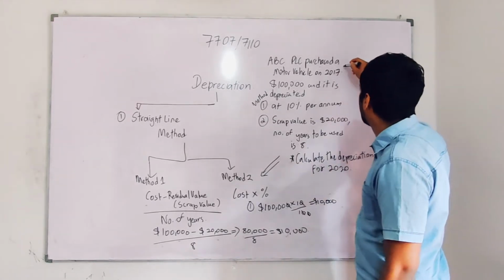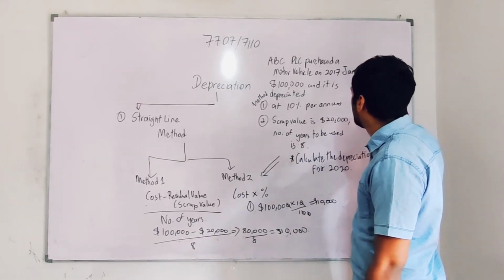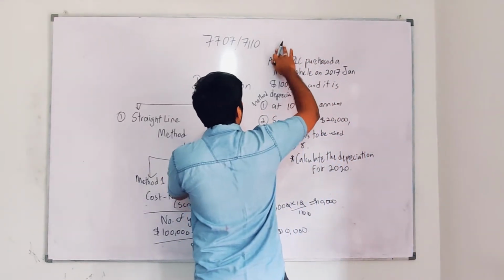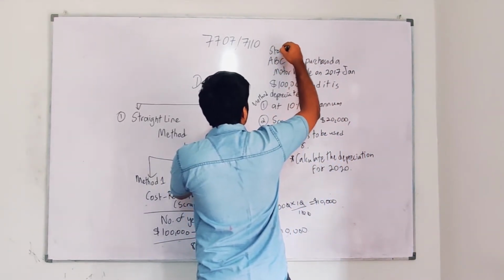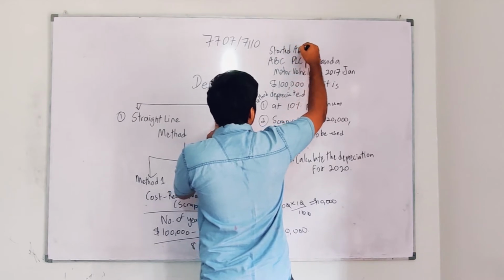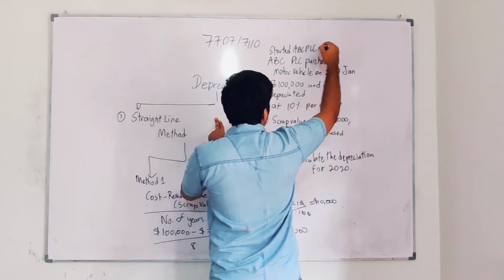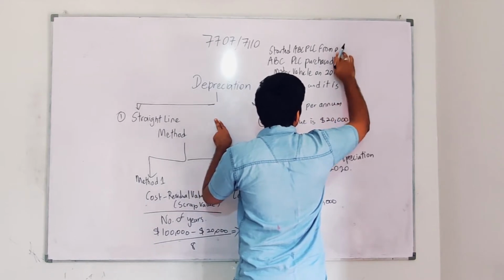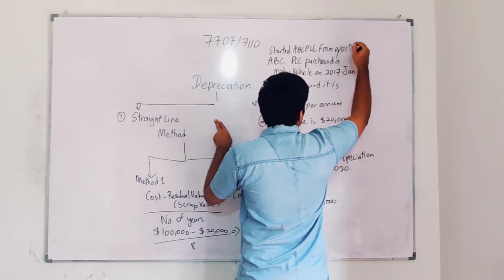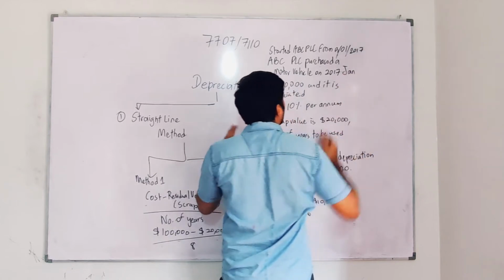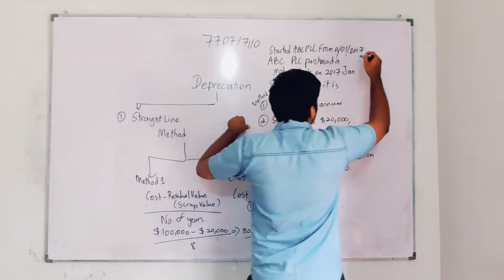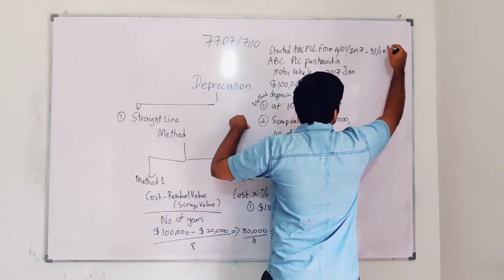I'm taking 2017 January, and this year of ABC PLC is working from the first of 2017. So from 2017 it's the year beginning, so the year should end on 31st December.